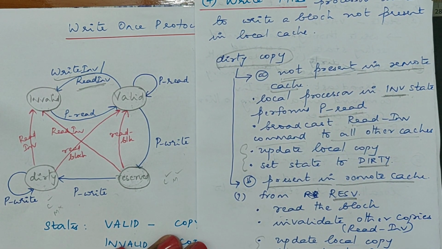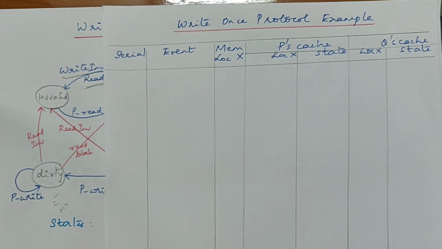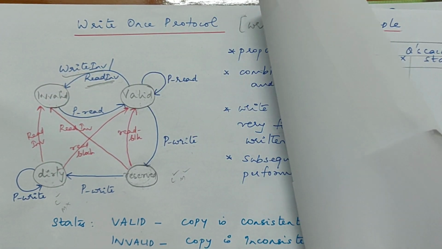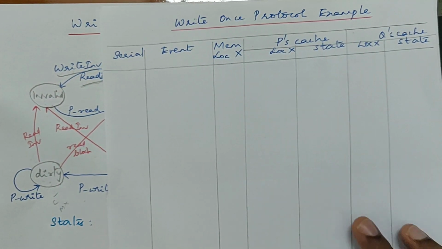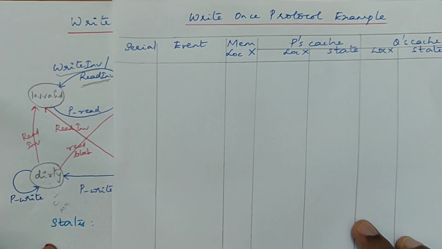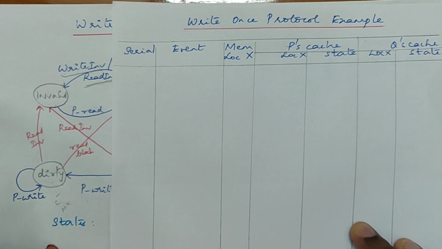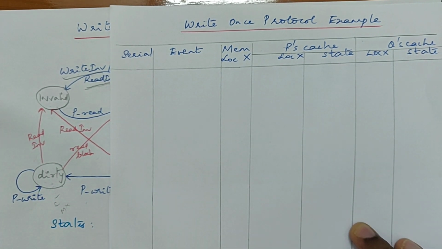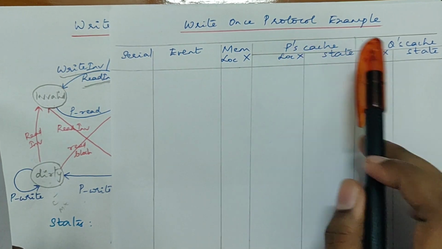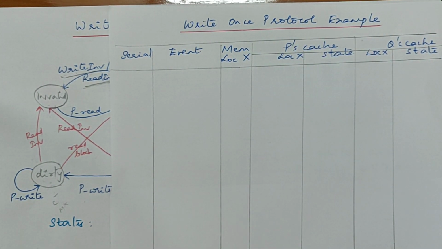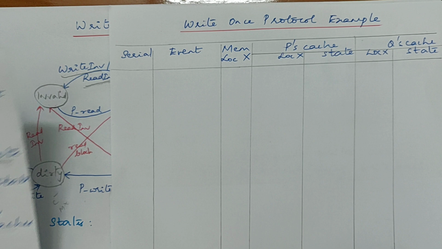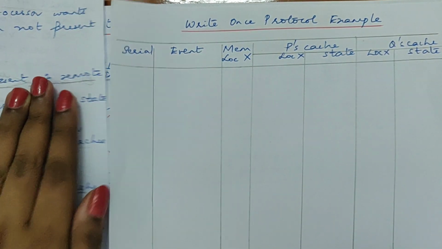What will happen when you have a miss? Write miss. So I assume that the state diagram for the write once protocol is clear to you. Now let's try to work out an example, a series of events happening, and how the main memory location will be affected. Here we are considering two processors, P and Q, their caches, and we have a memory location X, its value, and what will be the state of the caches. That's what we are trying to do in this example.